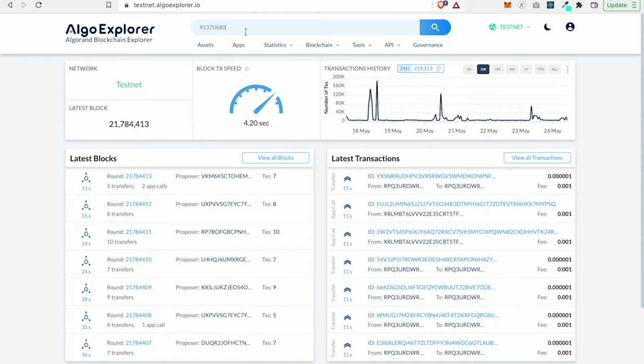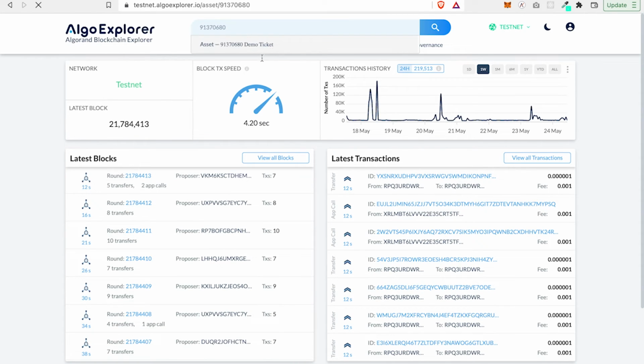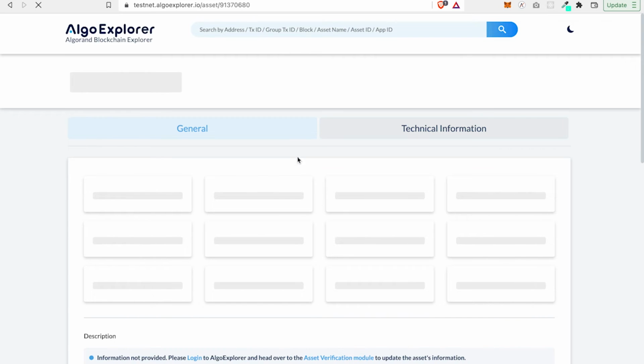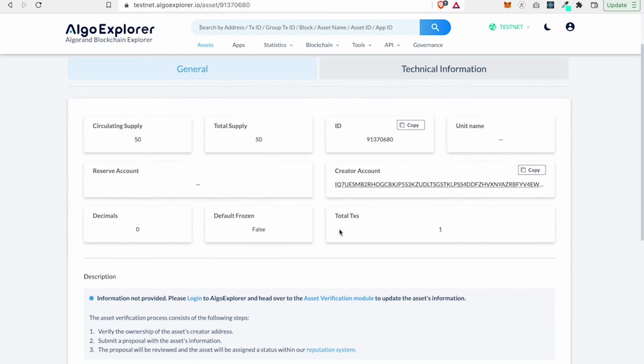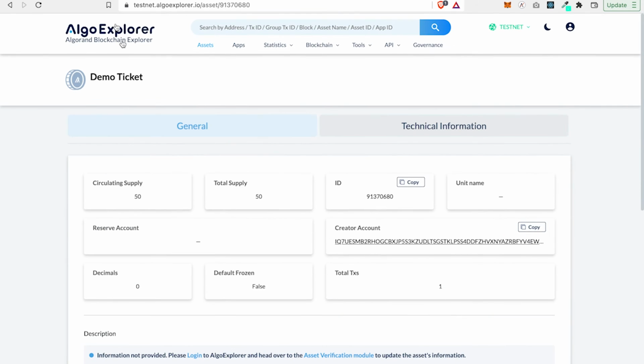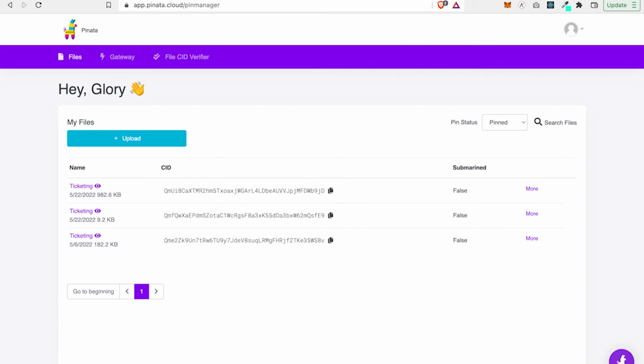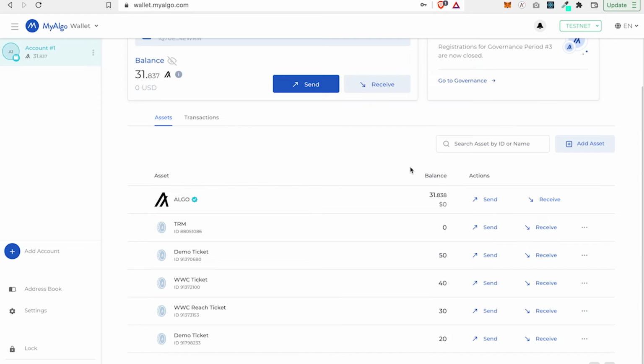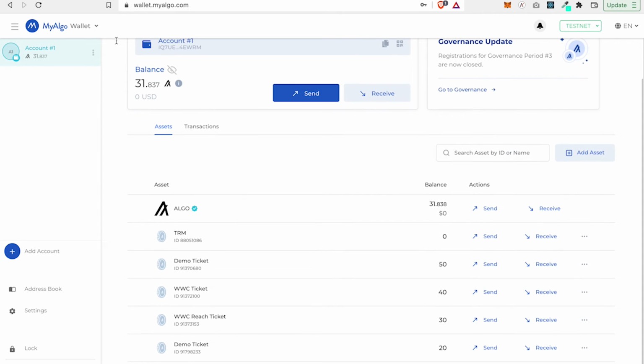Let me paste it. I don't know what was wrong with my network. Okay, so this is the detail of this particular asset. The supply is 50. This is the wallet address of the creator, and the date it was created is shown there as well. At the moment I have 31 Algo.